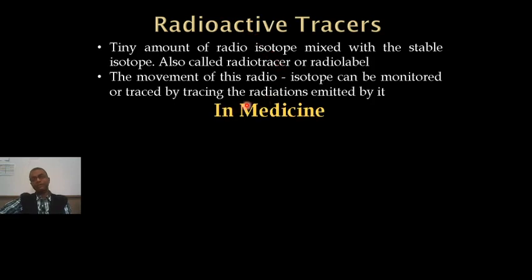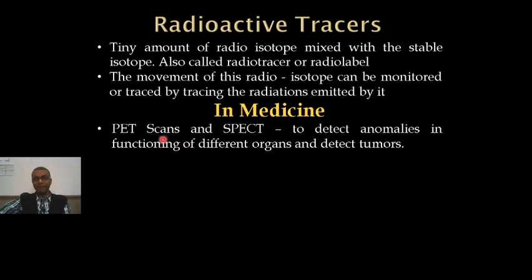So these radioactive tracers are used in different fields. The first field that we are talking about is in medicine. In medicine, this is used for PET scans. This is positron emission tomography.